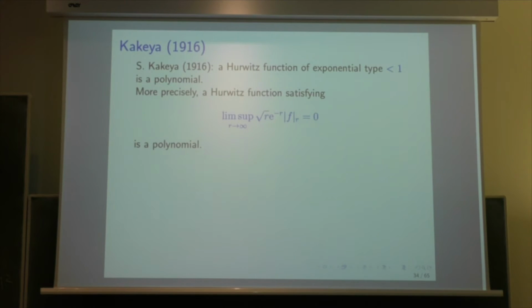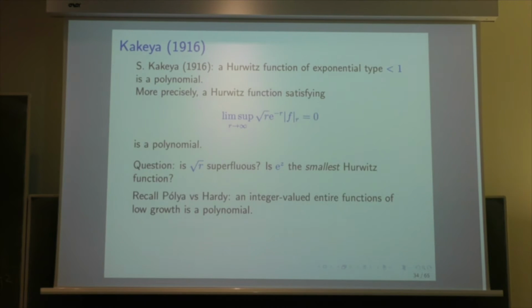And the precise result of Kakeya was that a Hurwitz function for which the lim sup of square root of r exponential minus r f(r) equals 0 is a polynomial. So you see, it's very similar to what was the situation with Polya earlier. And so it's natural to ask whether this square root of r is superfluous or not.